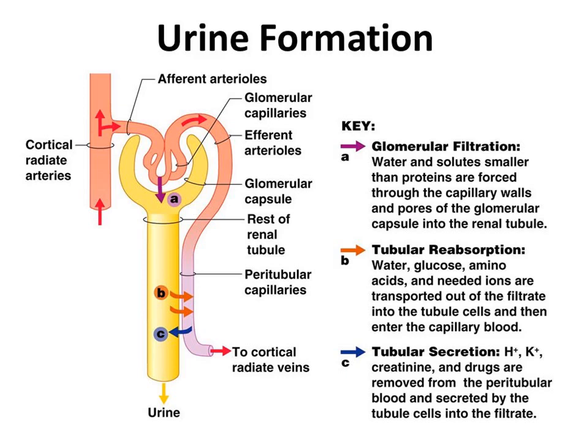What about tubular secretion? Hydrogen ions, potassium ions, creatinine and drugs are removed from the peritubular blood and secreted by the tubule cells into the filtrate.